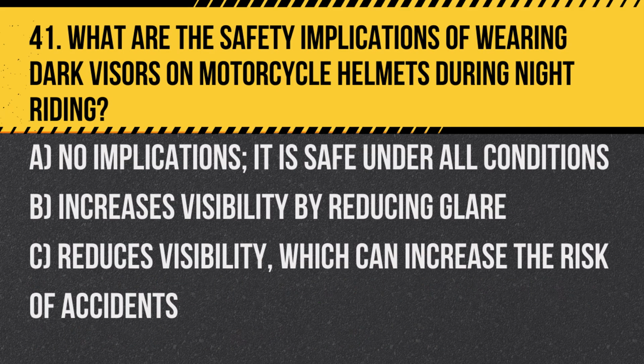Question 41. What are the safety implications of wearing dark visors on motorcycle helmets during night riding? A. No implications. It is safe under all conditions. B. Increases visibility by reducing glare. C. Reduces visibility, which can increase the risk of accidents. Answer: C. Reduces visibility, which can increase the risk of accidents. It's important to use clear visors at night to ensure maximum visibility.